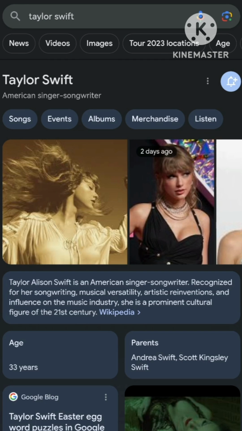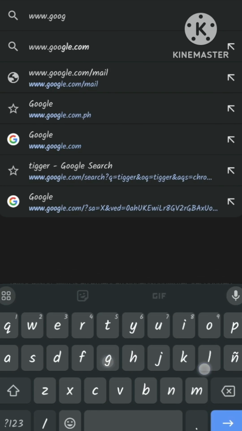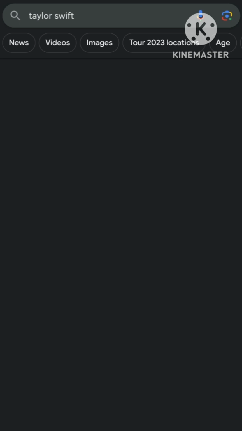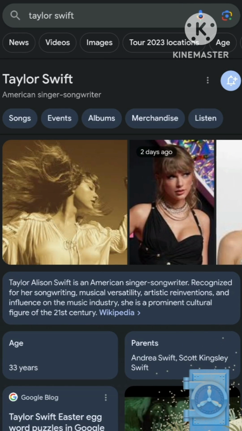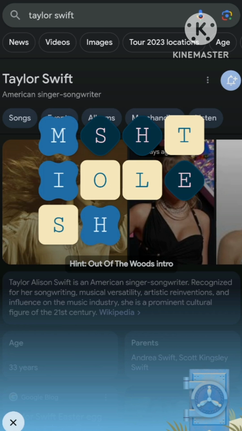So guys, how do we answer Taylor Swift's puzzle to open the vault for 1989? So first you have to go to Google, then on the search bar, type Taylor Swift, and then there will be a vault that will drop on the lower right. You have to click that, and then the puzzle will appear.